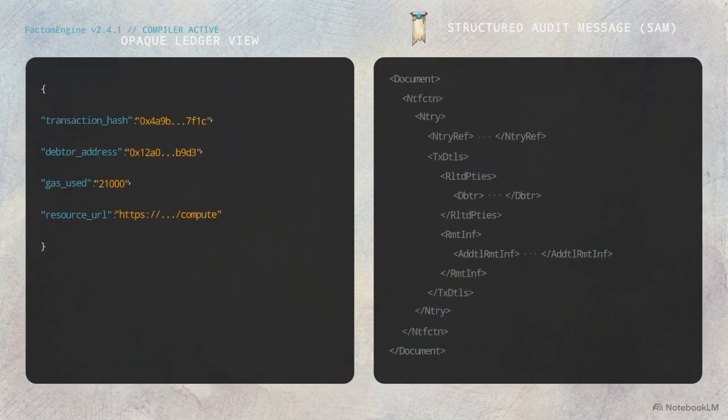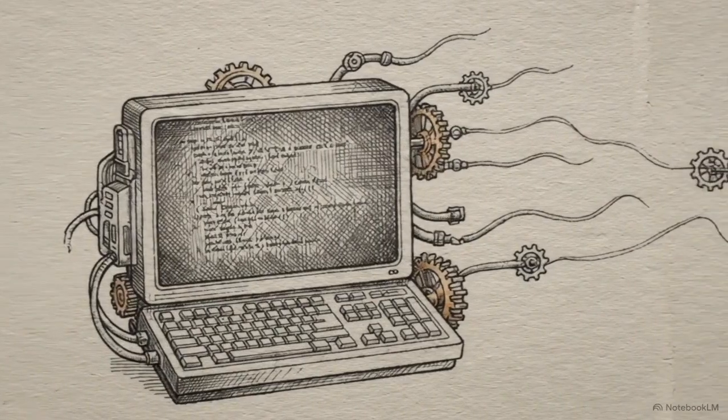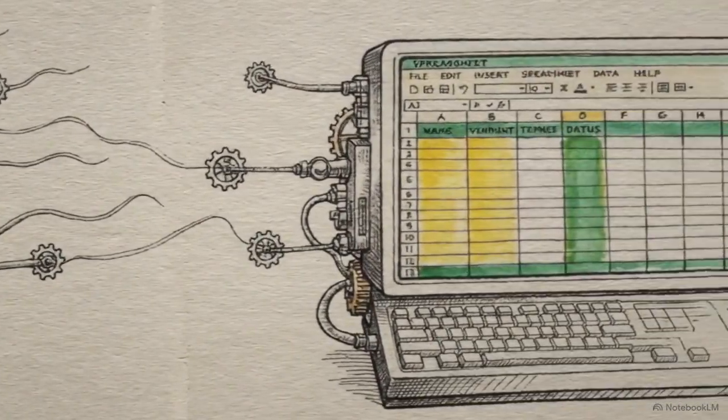This is where the Factum engine compiler deconstructs the raw ledger data into a compliant accounting record. The compiler maps the transaction hash to the ISO 2022 entry ref tag, creating a cryptographic link between the audit slip and the ledger state. The debtor wallet address is mapped to the DBTR tag, identifying the agent through its autonomous identity profile. Finally, the specific resource URL is routed to the ADTL RMTINF tag, providing the semantic context required for reconciliation. The Factum engine transforms an opaque blockchain event into a structured, universally recognized record ready for immediate ingestion by enterprise ERP systems.